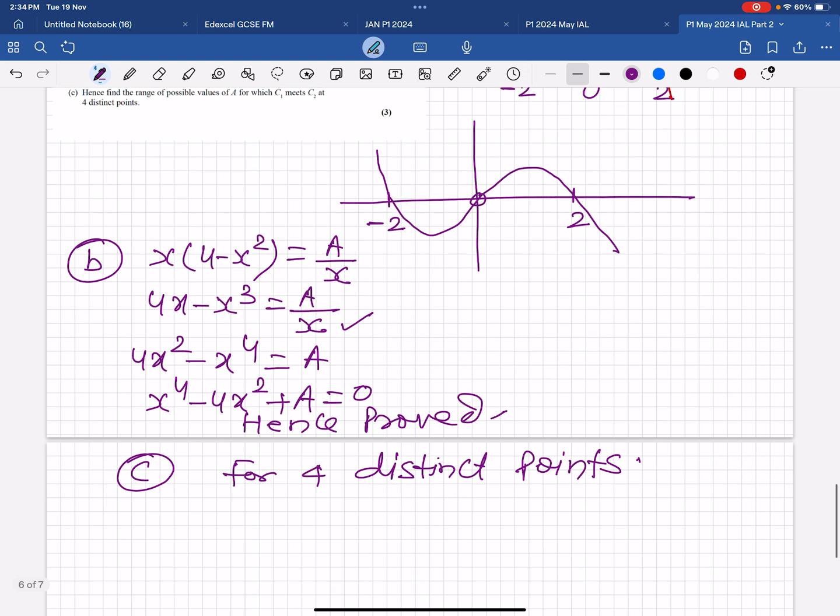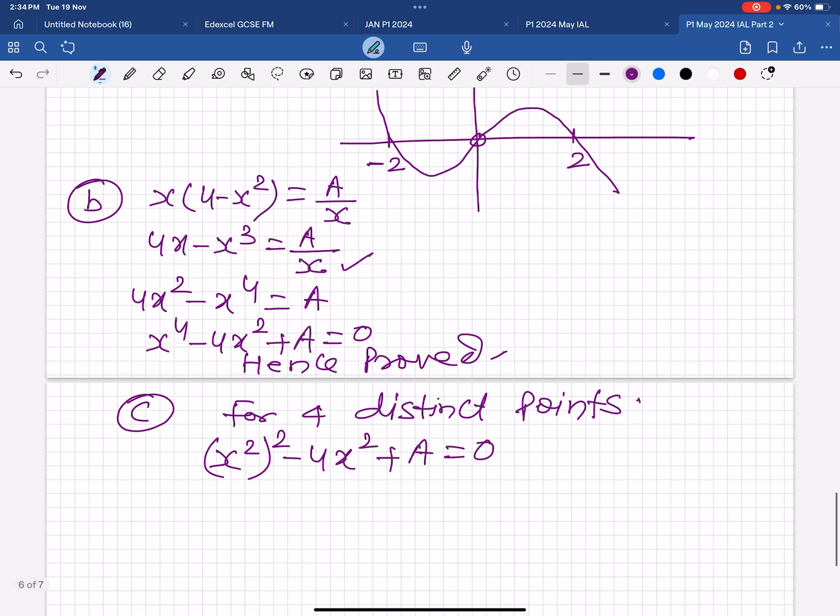Got it? So x squared, so this is, the equation is (x squared) whole squared minus 4x squared plus a is 0. Got it?